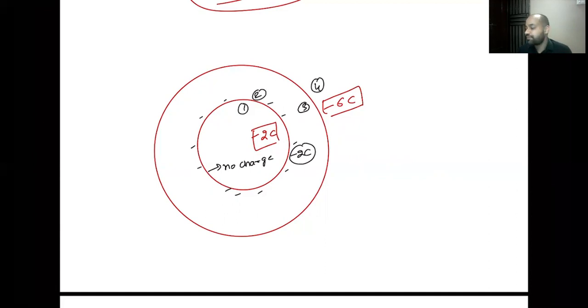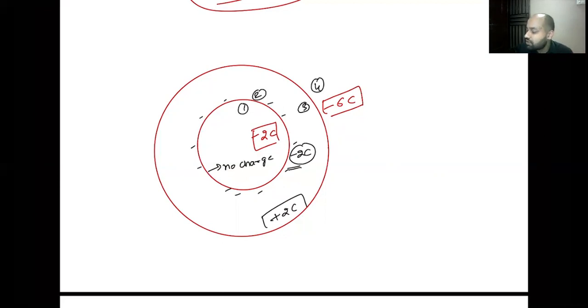Inner shell is done. What about the outer shell? For the outer shell, there are 2 surfaces, 3 and 4. You can see in the diagram number 3 and number 4. Number 3 is the inner surface. For the inner surface, charge will be equal and opposite to the charge inside the cavity. Charge inside the cavity is minus 2. What will be the equal and opposite value? Equal and opposite value will be plus 2. So this will be plus 2 coulombs. Inner surface charge is done.